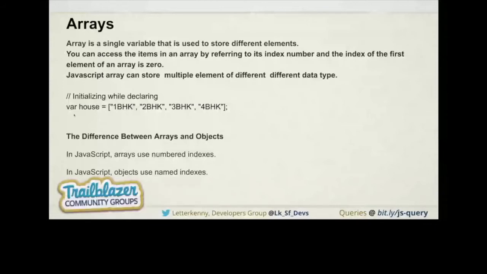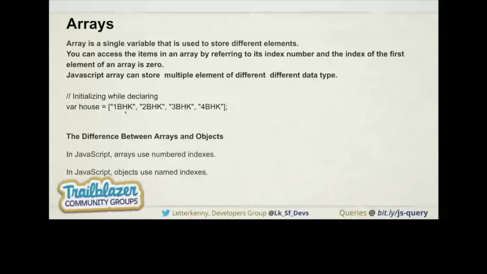So that is the example we have. We have warehouse houses basically that will contain 1 BHK, 2 BHK, 3 BHK, and 4 BHK type of properties. So that is an array of strings, different string data type.